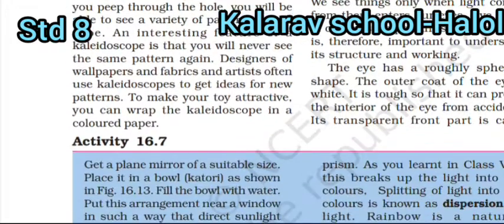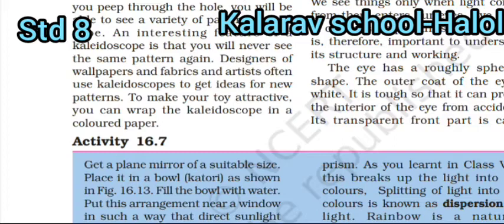What is inside our eyes? We see things only when light coming from them enters our eyes. Eyes are one of our most important sense organs. It is therefore important to understand their structure and working. The eye has a roughly spherical shape. The outer coat of the eye is white. It is tough so that it can protect the interior of the eye from accident.